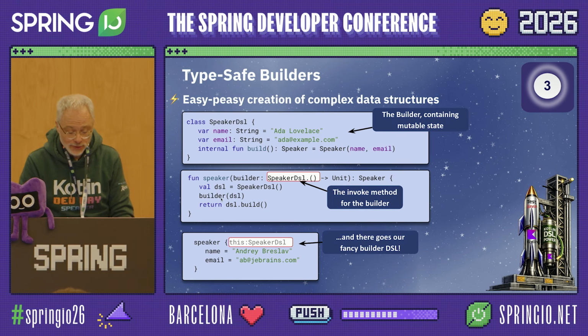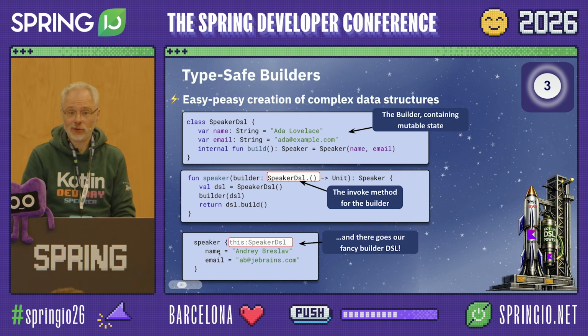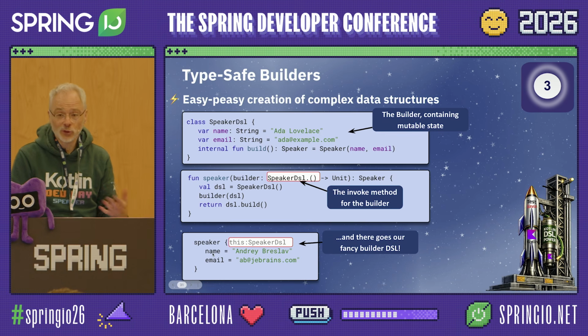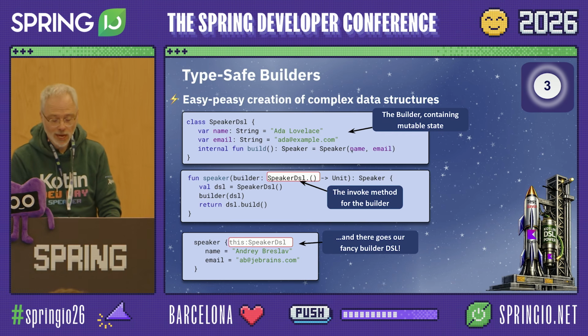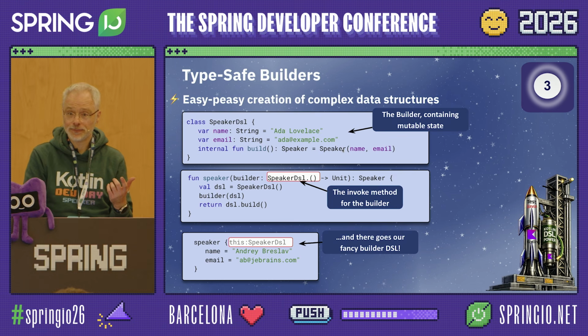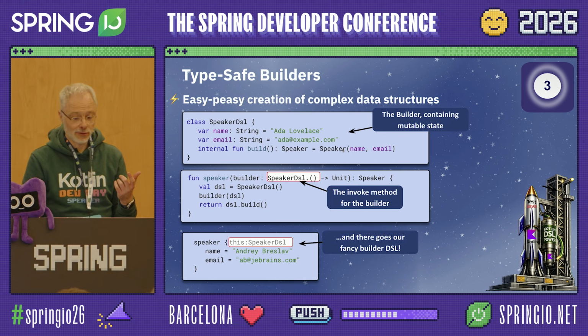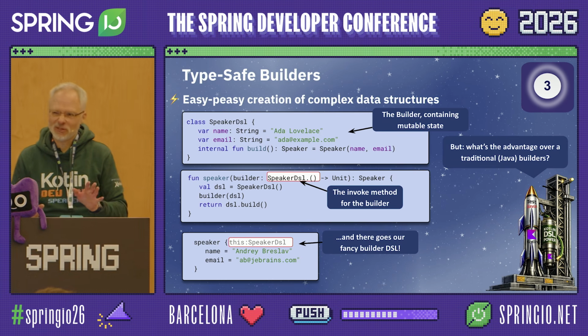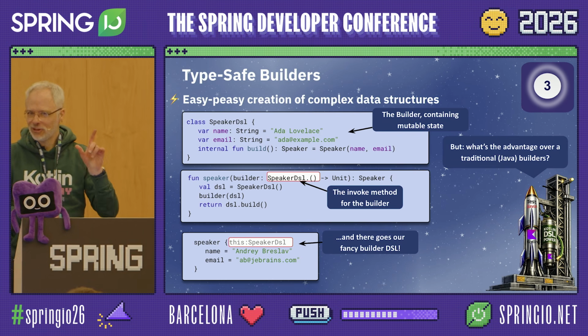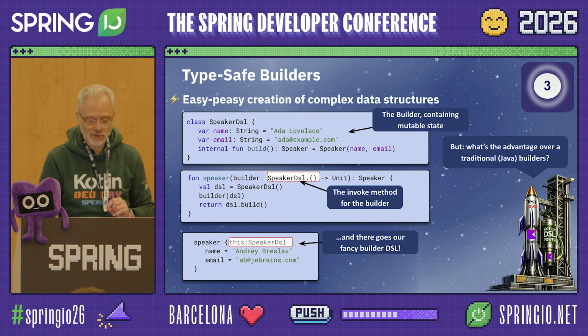Then when I call build, this block here will be executed. So then literally these attributes would be assigned. And then with calling build, I would get my speaker as a result. OK, so far so good. You might think, OK, it looks very fancy, but is it so much different from Java builders? Not yet, but we go one step further.